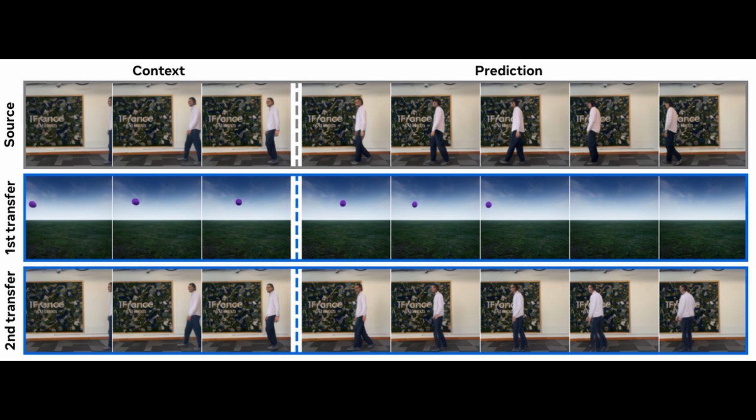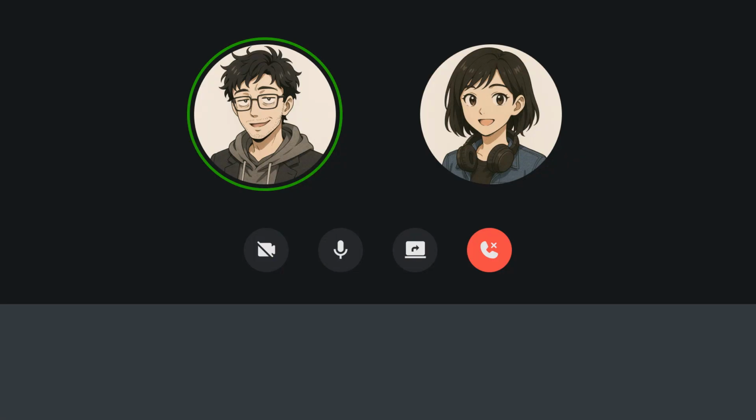They take the action of a person walking from the source video at the top, and even though the middle video is completely different, it looks like a landscape with a purple ball, they can transfer that walking action to another indoor scene at the bottom. This is pretty remarkable because it suggests the model has learned something fundamental about the structure of actions that transcends specific videos. It's learning a kind of universal action language.